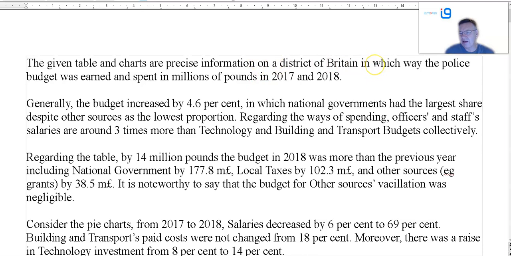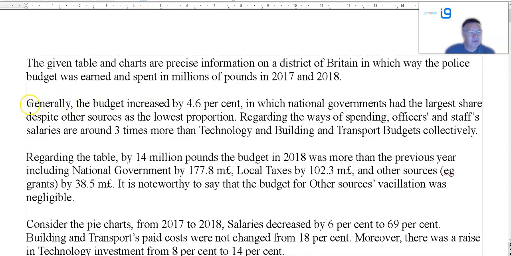In which way? You mean in how police budget was earned? Well, it wasn't earned. It was allocated. It came from different sources. We didn't work for it and spend. So that needs a bit of changing there. Now, I might not be bothered to type out every single thing, but precise, in which way was earned, I think that needs to be changed.